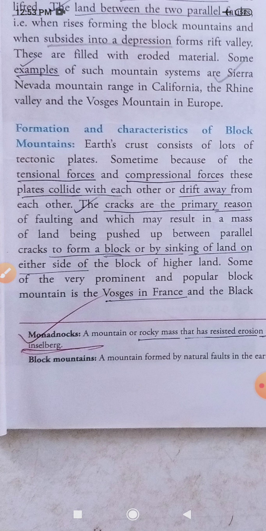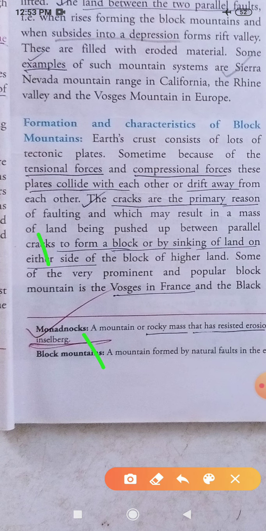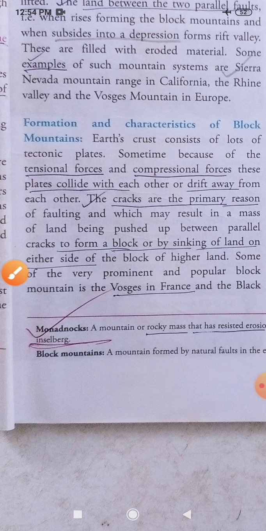So because the cracks are made, what happens? These two sides may go down. This side also may go down, and the middle one will stand raised up. This will be pushed up, and it may stand like a single piece of mountain. So in that way, the block mountains are formed. Okay. So now look to the next one.